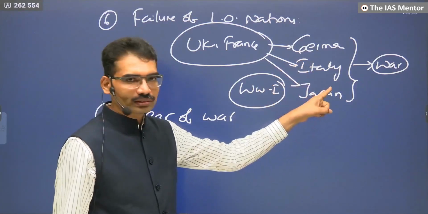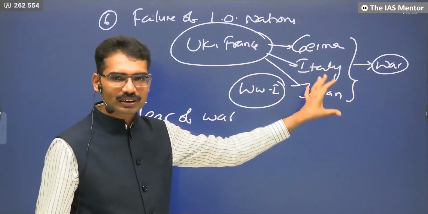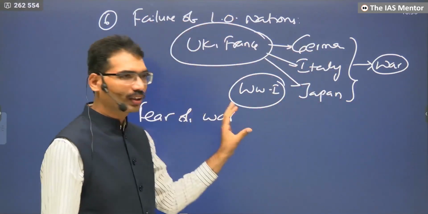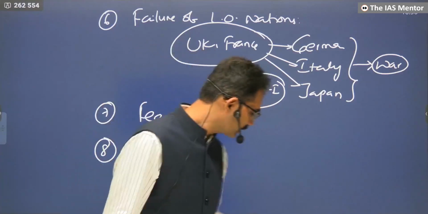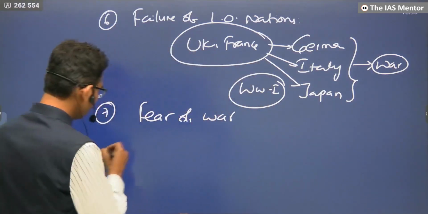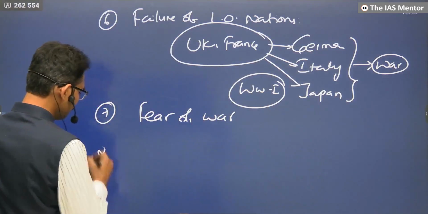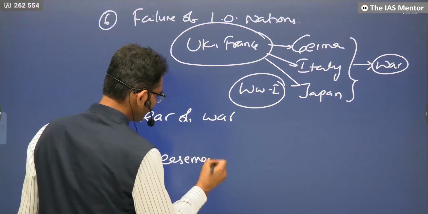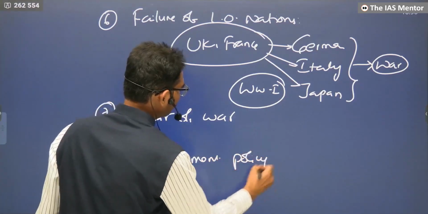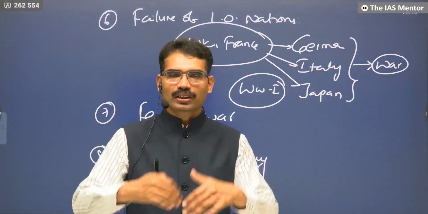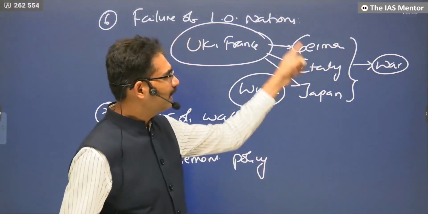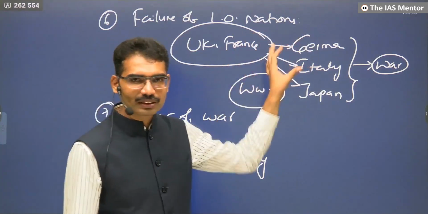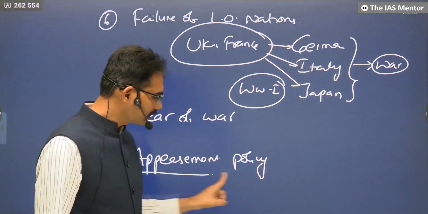When they are expanding internally, with these kinds of policies externally, why did this leadership's failure, the failure of the League and the fear of war happen? There is one more reason. Not only this, the appeasement policy. In history, it came to be known as the appeasement policy. When Hitler was ruthless about his own people, and when he was violating the League of Nations, why did the United Kingdom not punish him? It means they were afraid of communism.